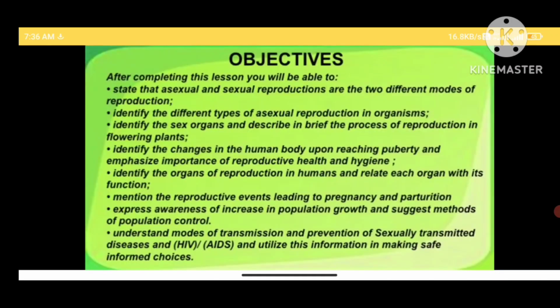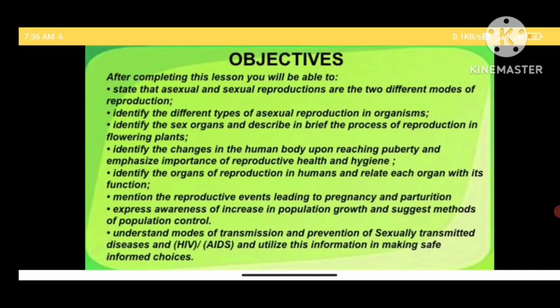After completing this lesson, you will be able to state the asexual and sexual reproduction as two different modes of reproduction, identify the different types of asexual reproduction in organisms, identify the sex organs and describe each part and their process, identify the changes in human body upon reaching puberty and emphasize importance of reproductive health and hygiene, identify the